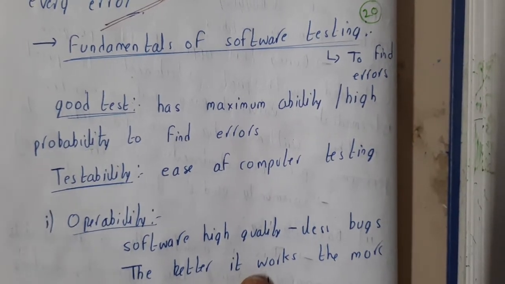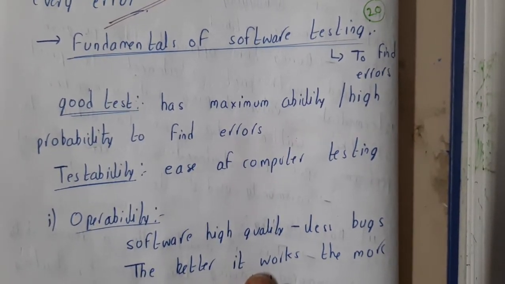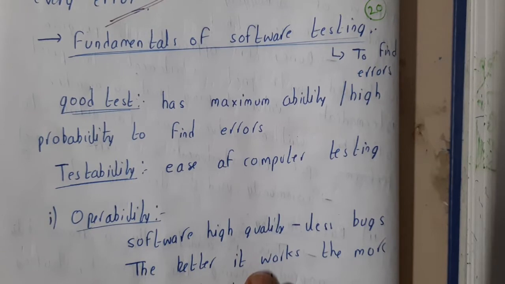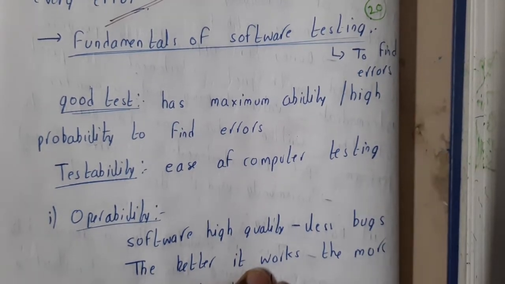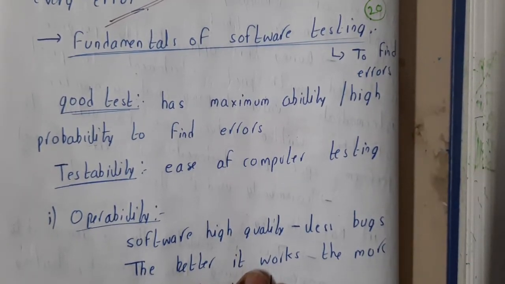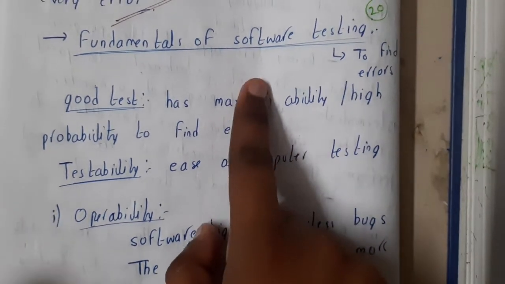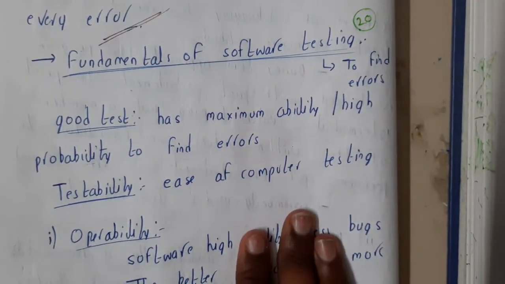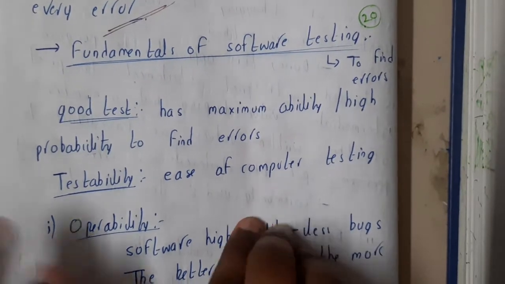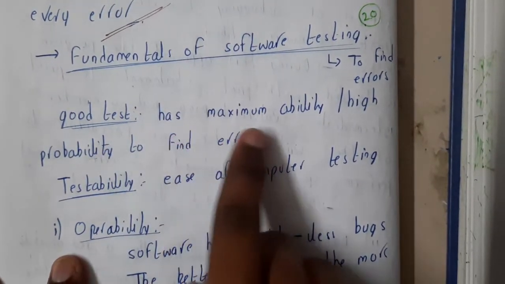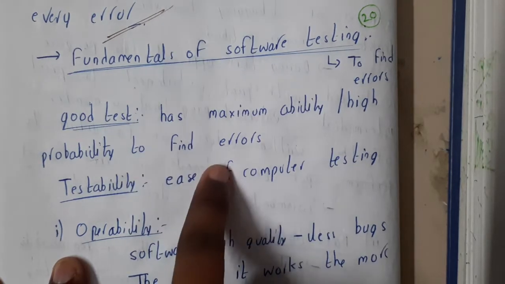You might be having a question: again, what is software testing? We already discussed it. Basically, software testing is finding test cases based on the whole model. Here you are working on the whole software. A good test has a maximum ability, or high probability, to find errors.